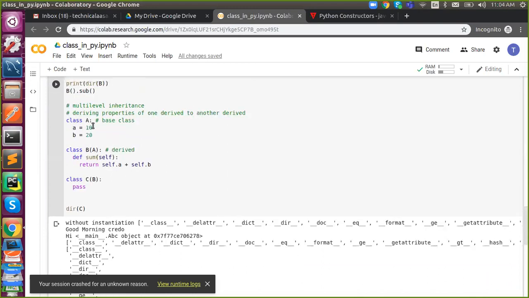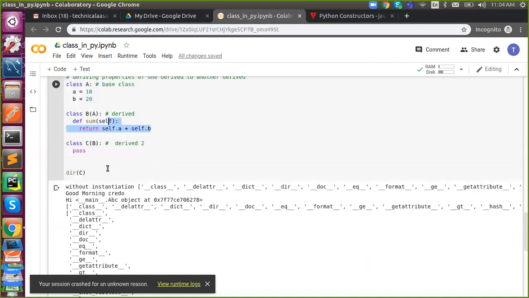This is called multi-level. It means the hierarchy keeps on increasing. This is single, and from one derived, I'm deriving another derived. The level is increasing. So this is one level, and this is another level. This is called multi-level inheritance. So this is all about the definition.